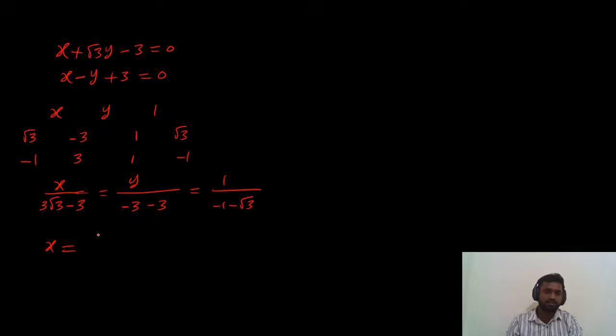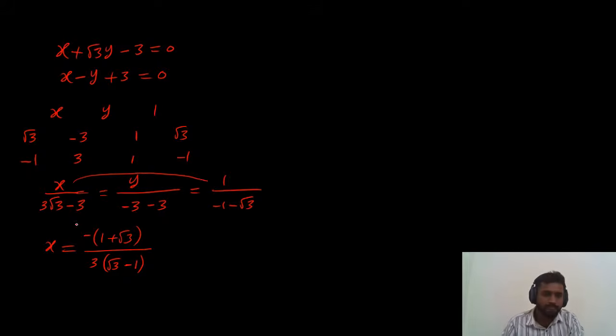So what is the value of x? The x value is minus of 1 plus root 3 divided by, if you take 3 common, root 3 minus 1. This is the value of x by comparing these two.